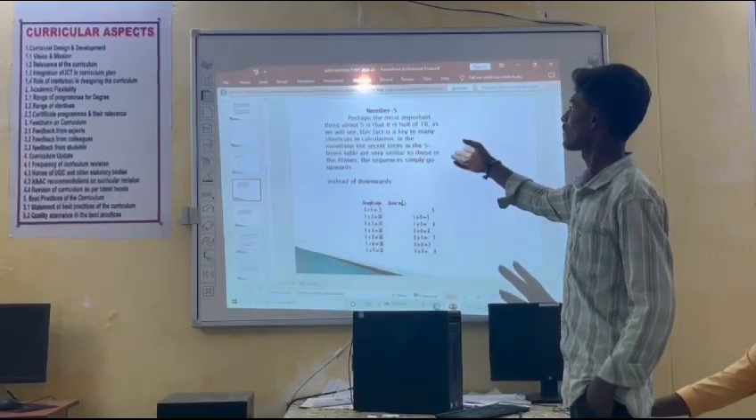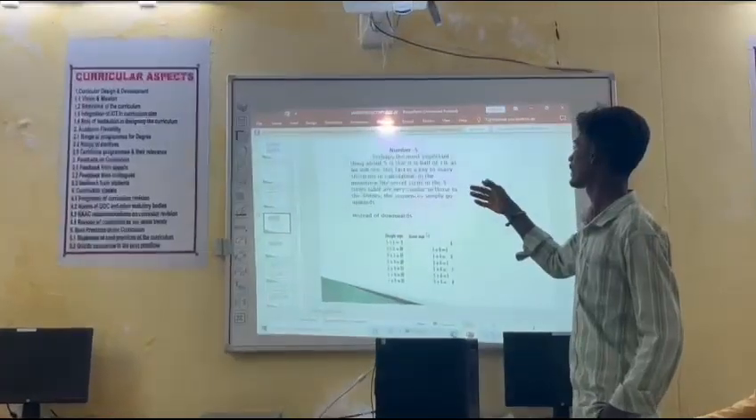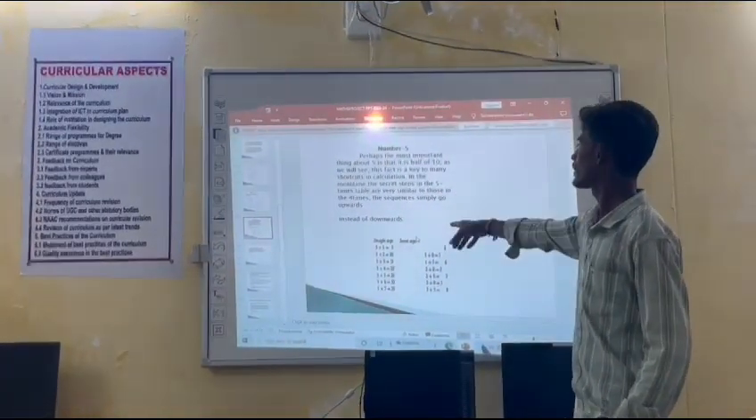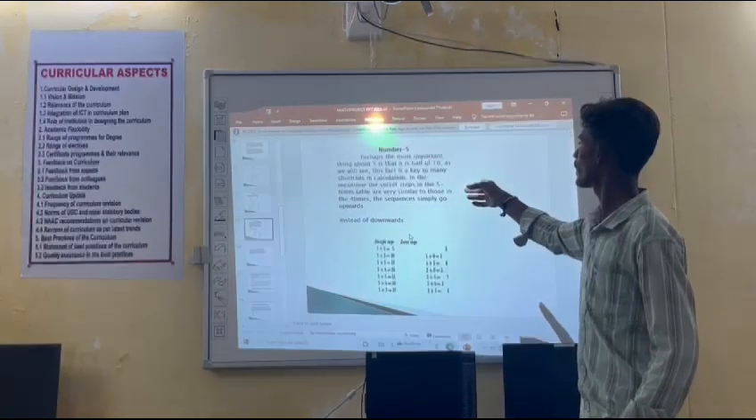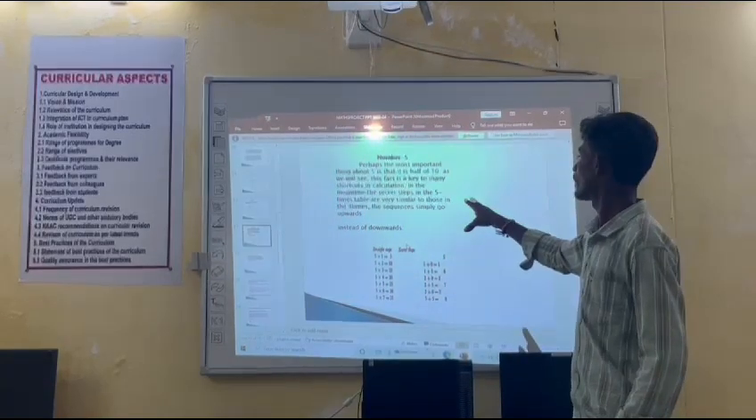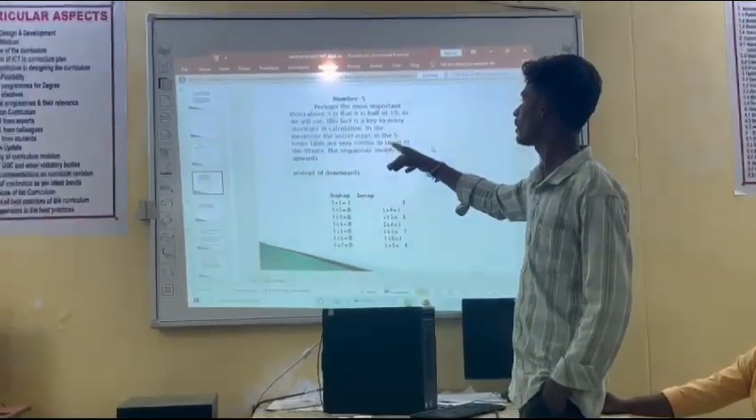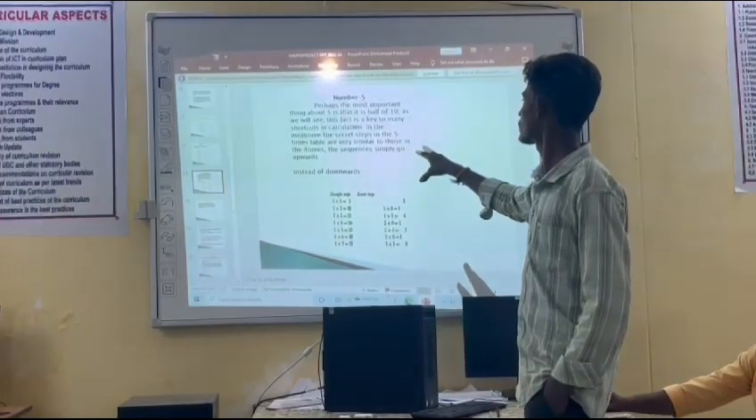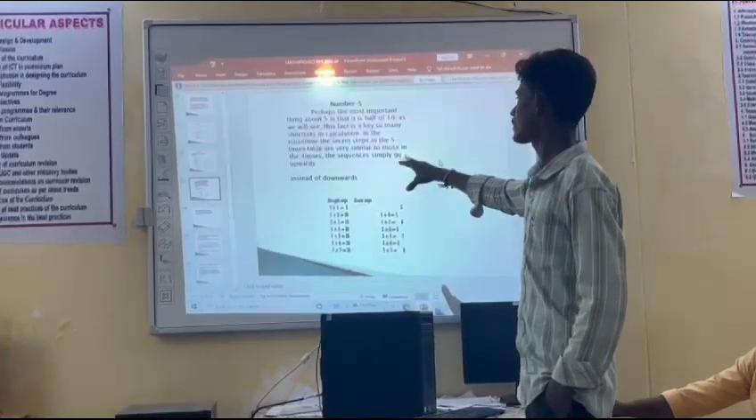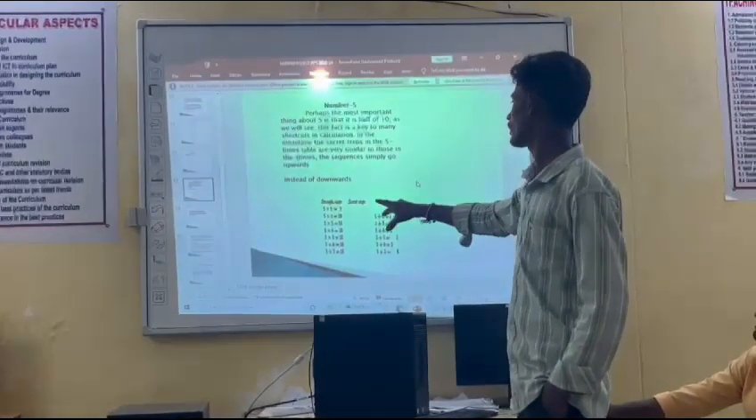Next, number 5. Perhaps the most important thing about 5 is that it is half of 10. As we will see, this factor is the key to many shortcuts in calculation. The secret steps in the 5 times table are very similar to those in the 4 times table. The sequences simply go upwards instead of downwards.